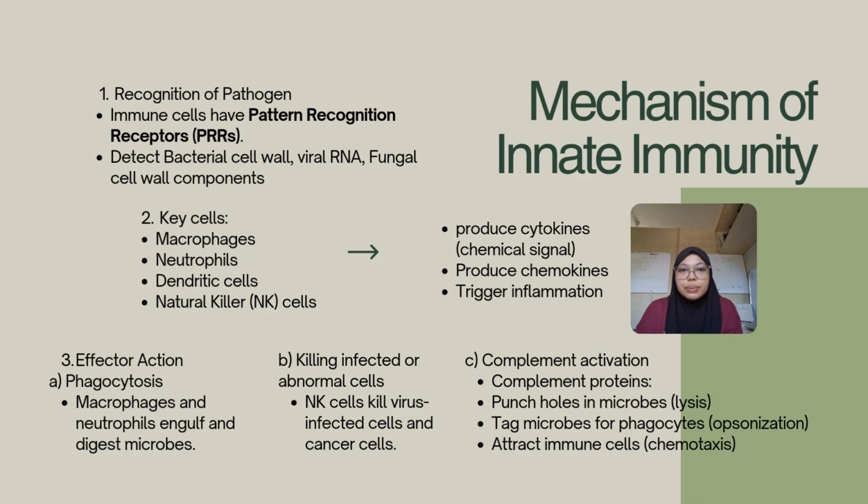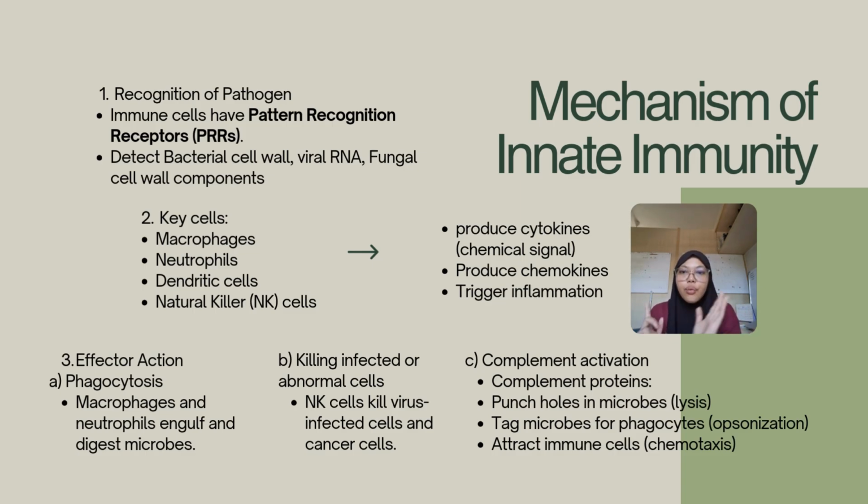Okay. For my third point is the mechanism of innate immunity. What are the mechanisms of innate immunity? The first one, we have the recognition of pathogens, where the immune cells have pattern recognition receptors that detect bacterial cell walls, viral RNA, and fungal cell wall components.